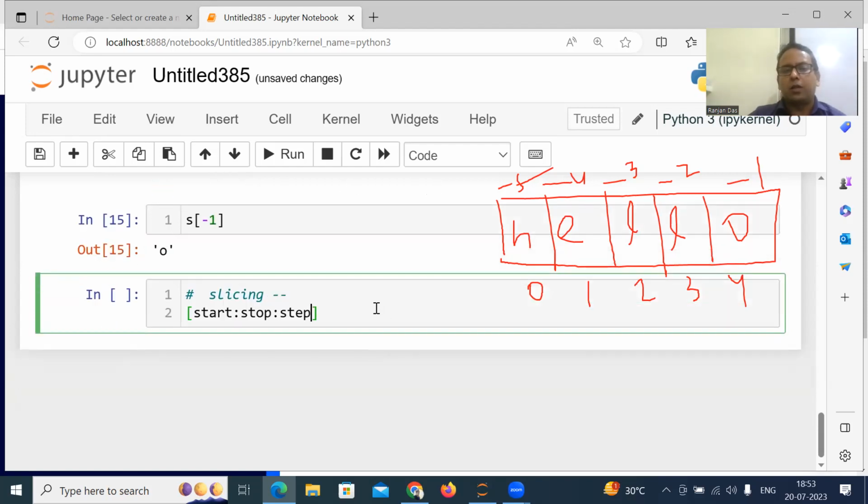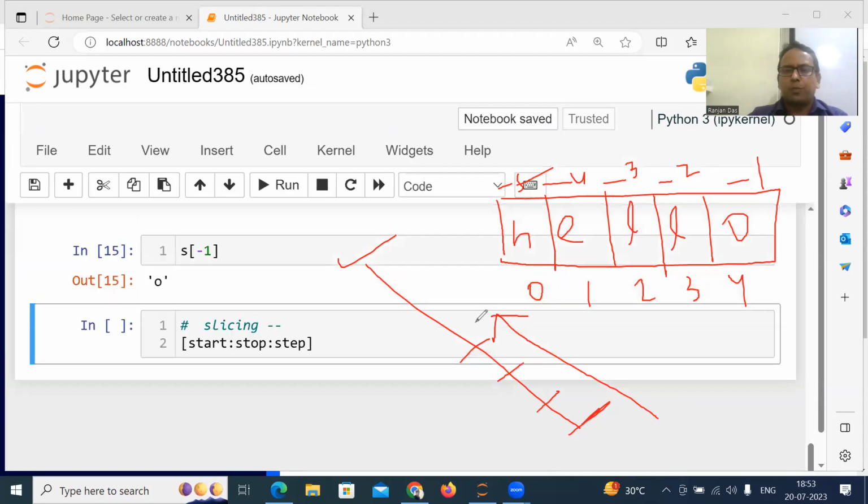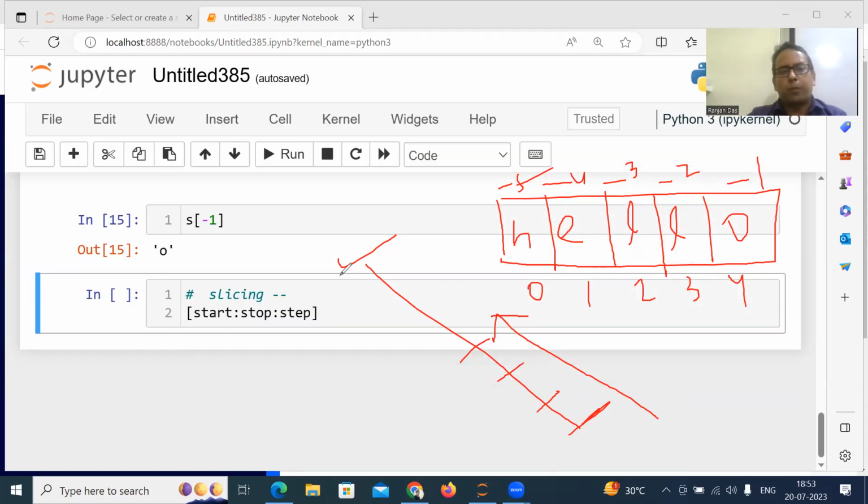And step means whether you will go left to right or right to left, and how many steps you have to jump, one step or two steps. Just imagine a staircase. This is the bottom, this is the top. If you go from bottom to top, this is a positive step. If you come from top to bottom, these are negative steps. Similarly, here we can go left to right or right to left.